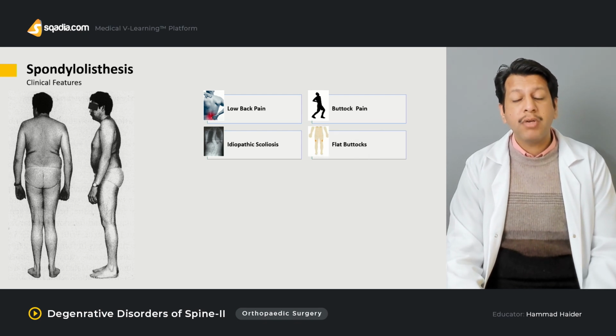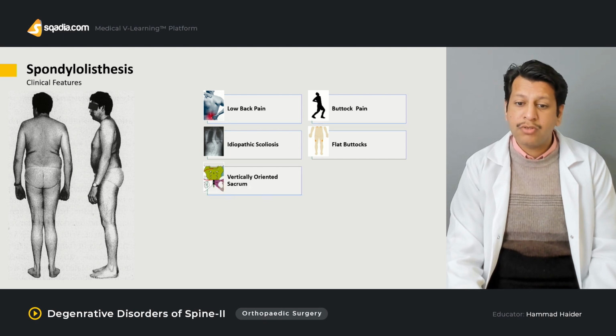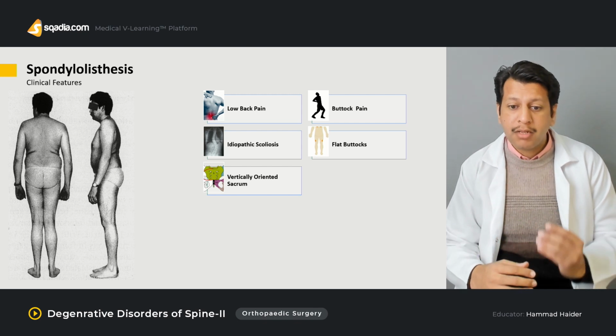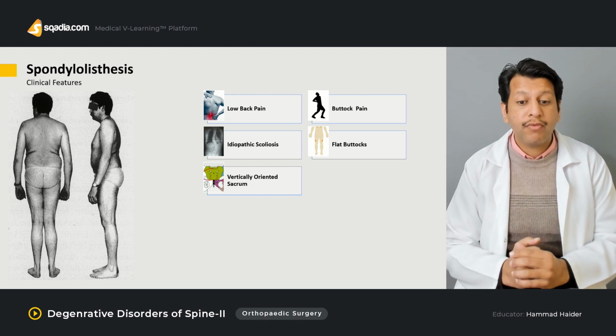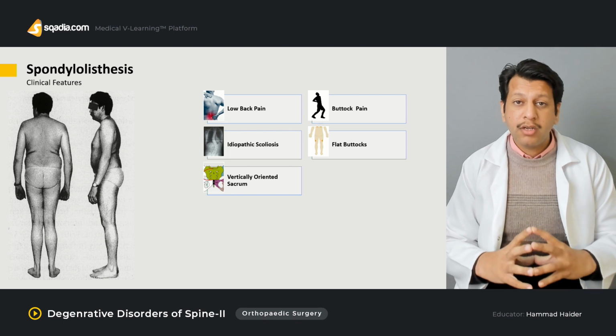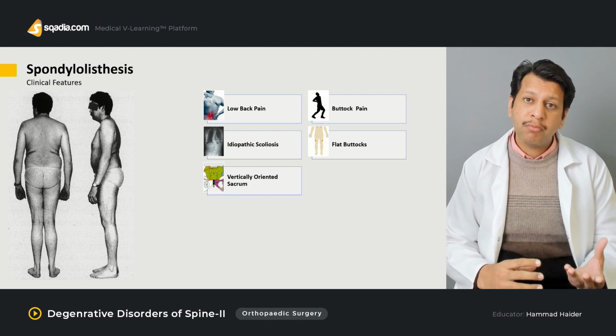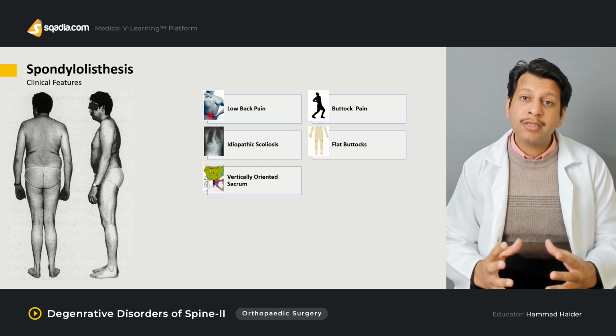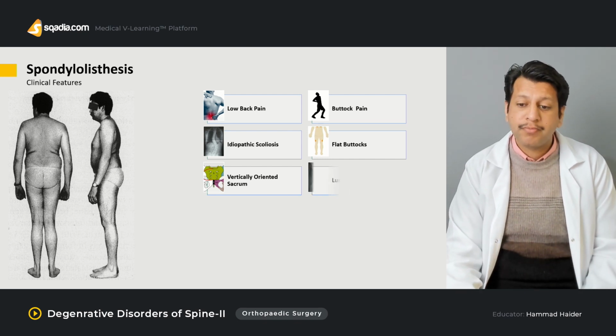Now, the patient may present with some form of gluteal atrophy or flat buttock syndrome. In the dysplastic types, there may be a problem with the orientation of the sacrum. It may be too vertically oriented, or the facet joints may be abnormal, abnormally placed, or dysplastic, leading to increased slippage.